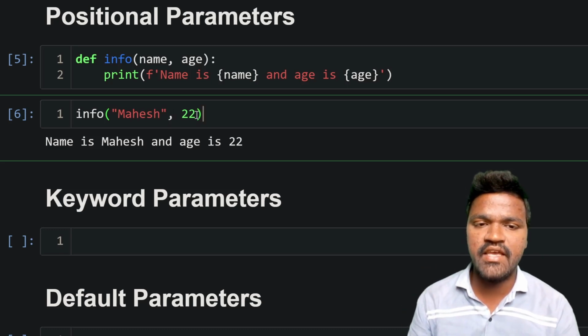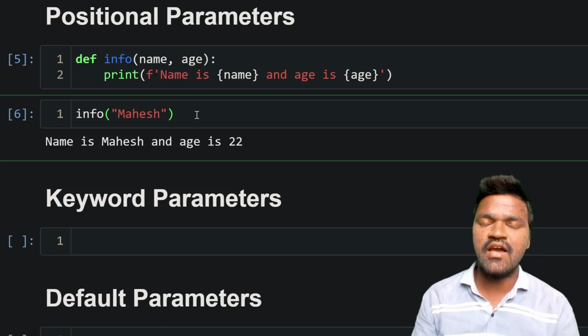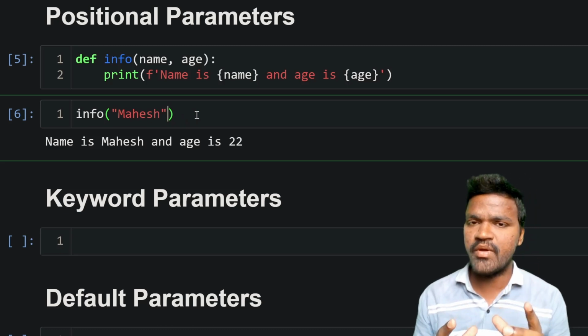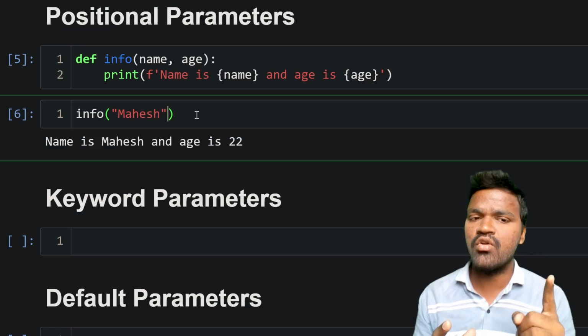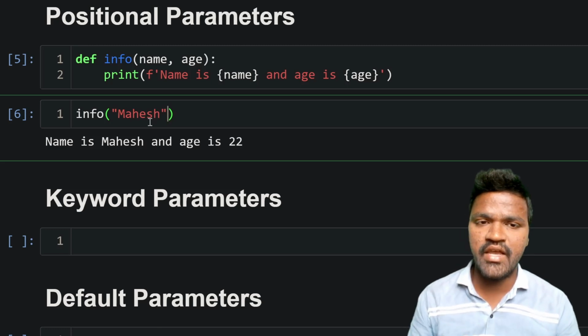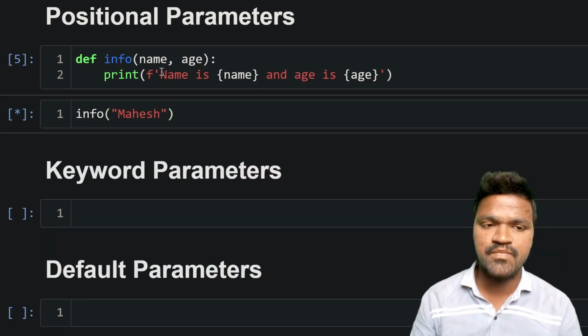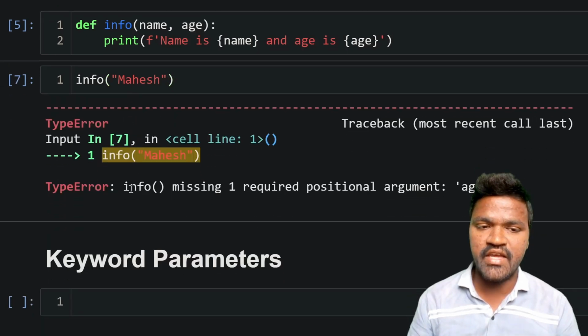Now let's say I remove this, and I am assuming that this info method only takes one argument. Because of that reason I am passing only one argument, Mahesh, and I am considering it as name. If I execute this, it gives an error: info missing one required positional argument, which is age.